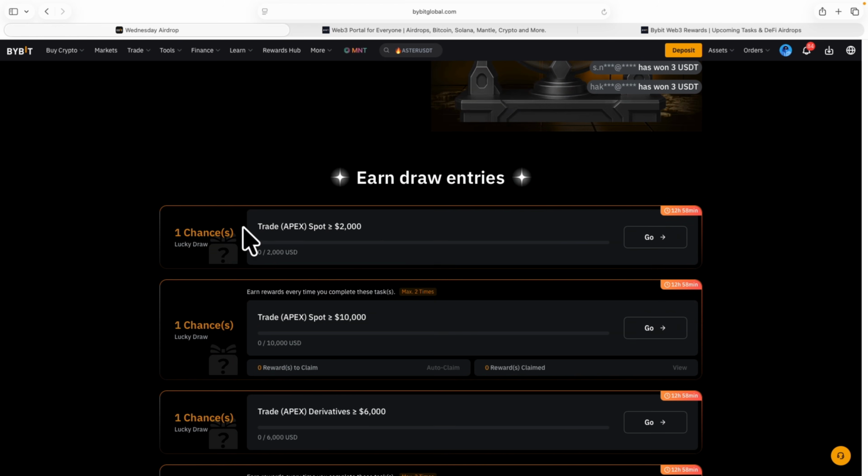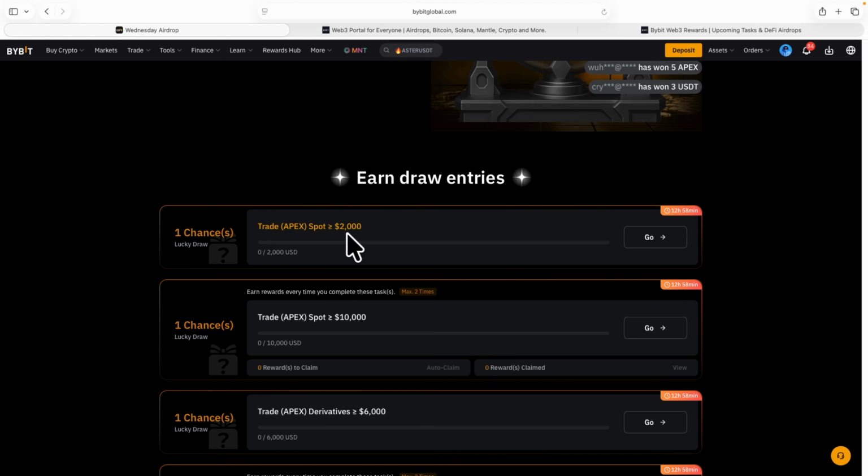You can see right here, these are the tasks that you need to perform to earn some of these rewards. The first one says trade Apex spot greater than or equal to $2,000. This means that you must trade Apex coin with at least $2,000. So go to the spot trading page and trade Apex coin with at least $2,000.